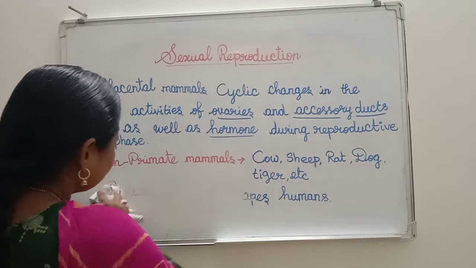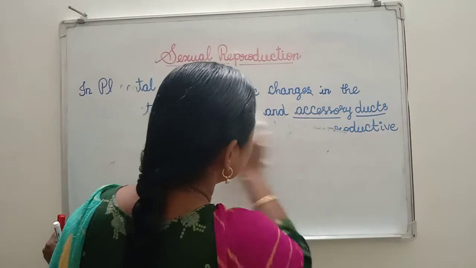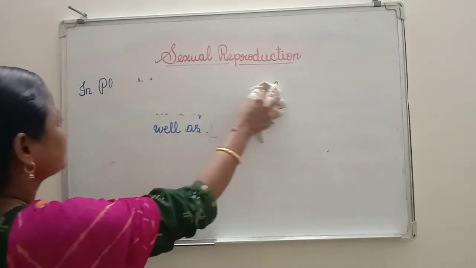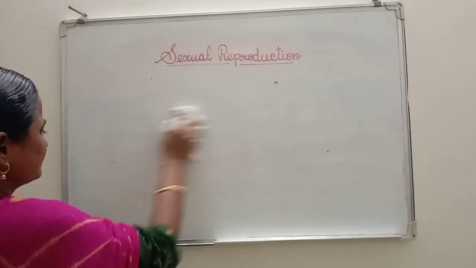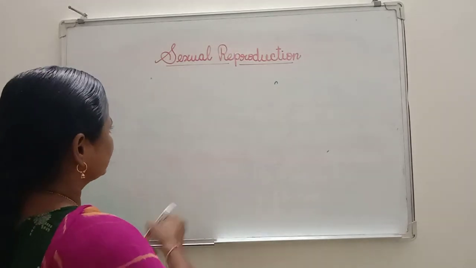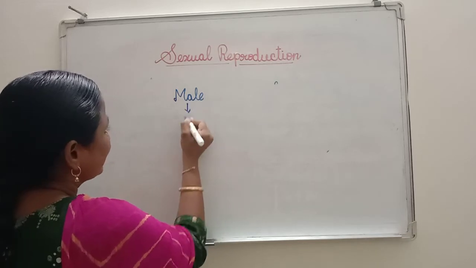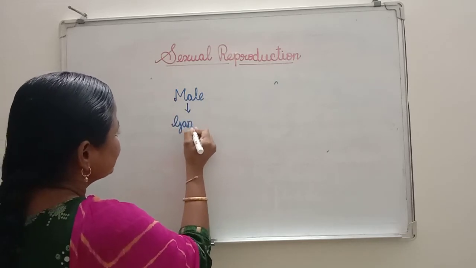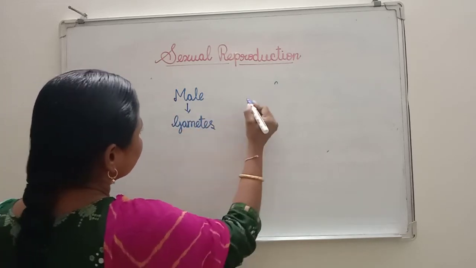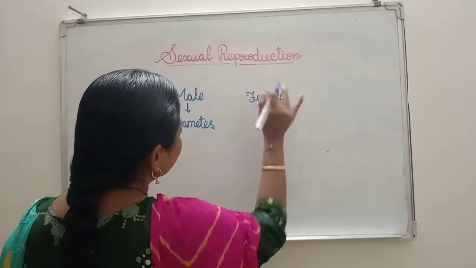Here the male produces the male gametes, as I already said, and the female produces the female gametes.